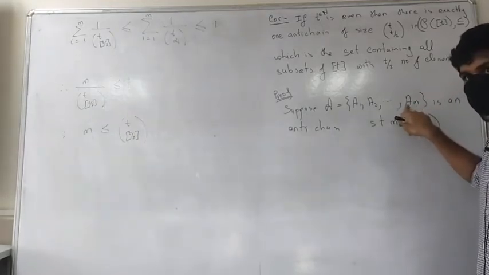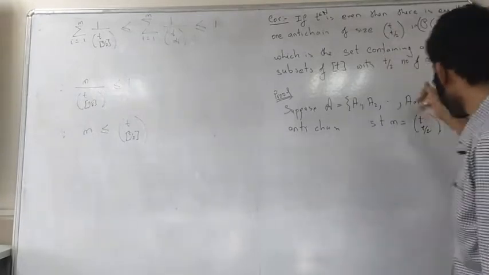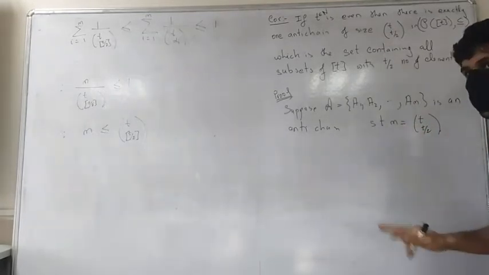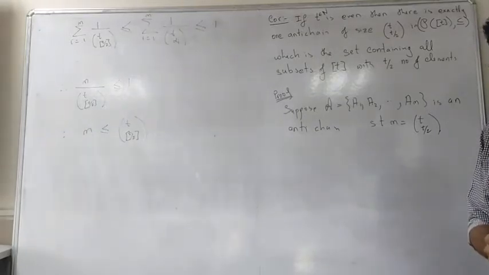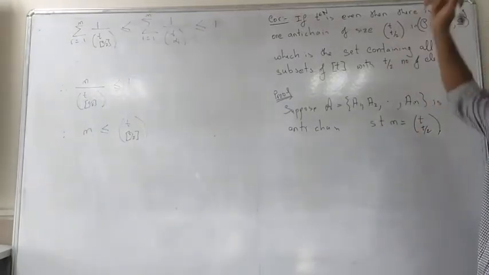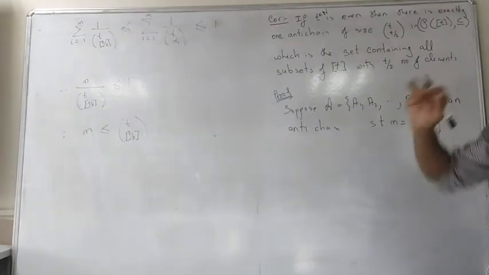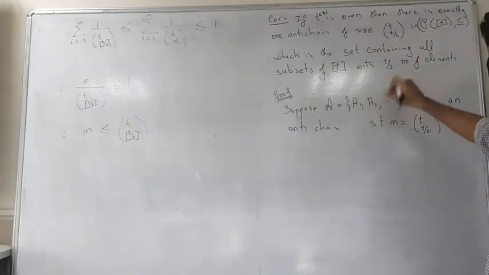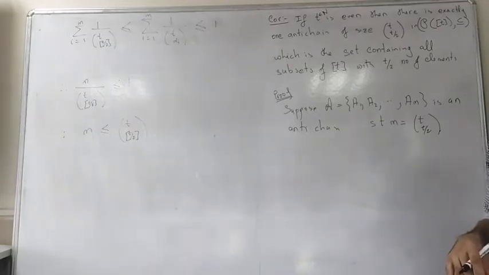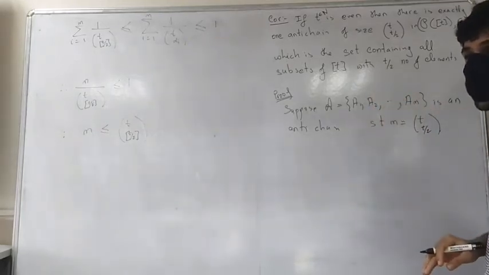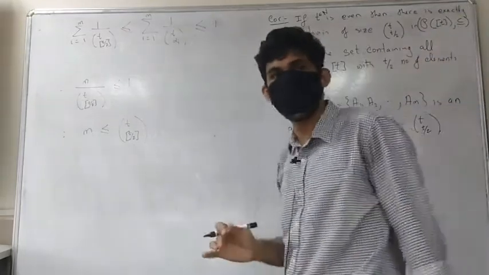Now I'm taking any other antichain with these many elements. I have to say that this is that same one. How do I show that? What do I need to prove? All I need to do is show that the cardinality of each of these A_i's is, what should it be? T/2. The cardinality of each of the A_i's should be T/2.